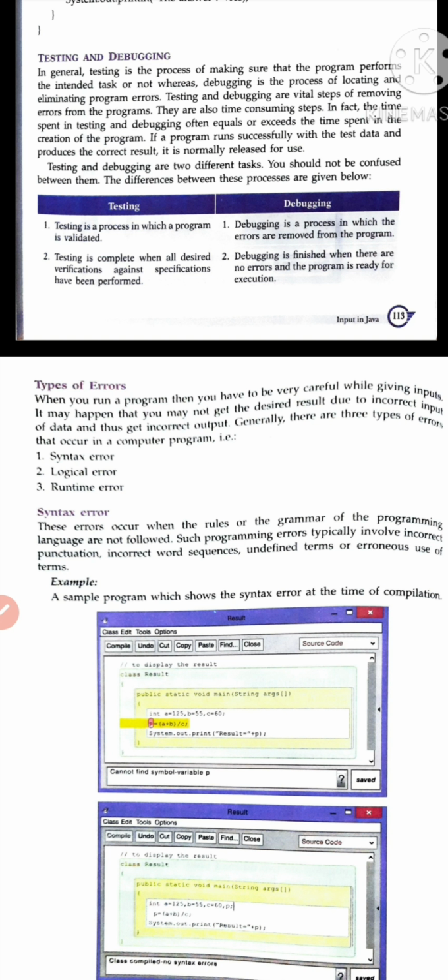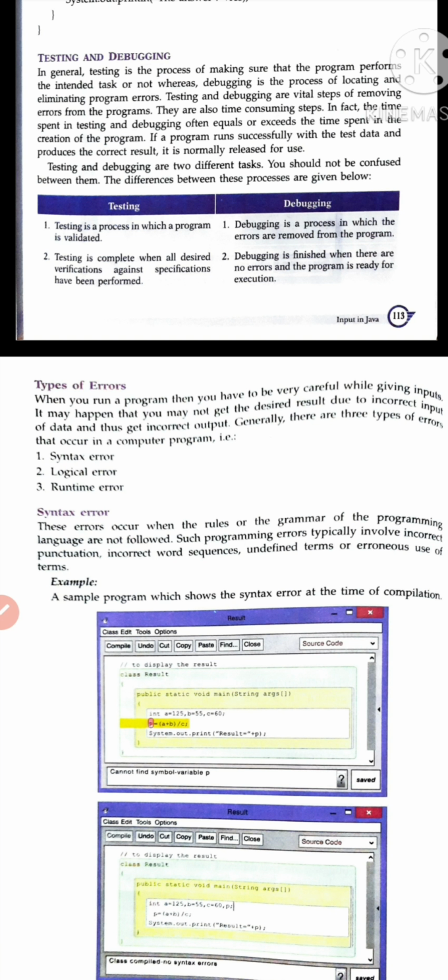When our program answers each and everything correctly according to the question. But testing is complete when all desired verification against a specification has been performed. Means testing is complete when our program answers each and everything correctly according to the question.